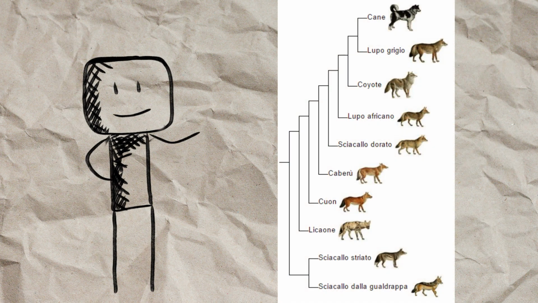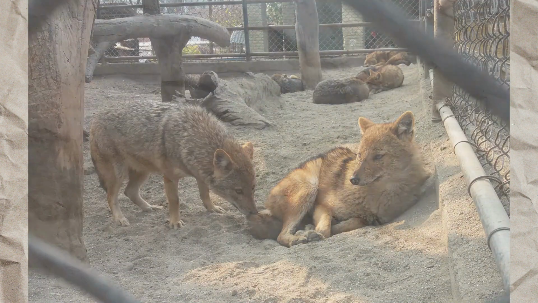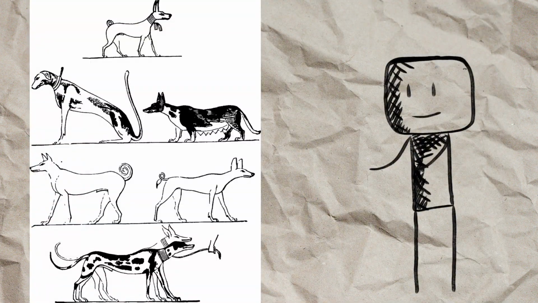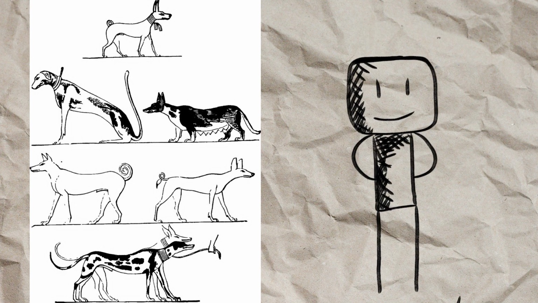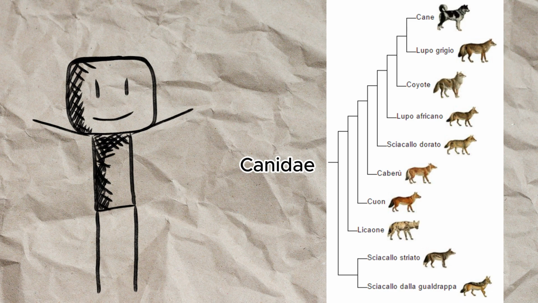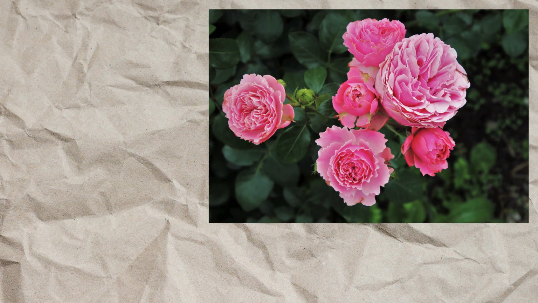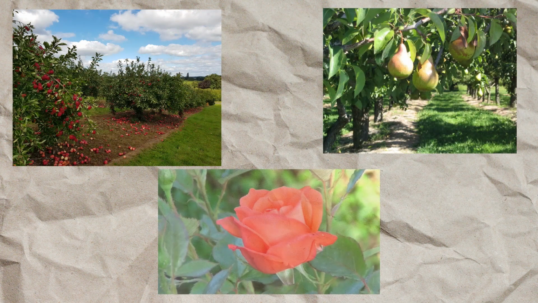For example, Canis is the genus that encompasses wolves, jackals, coyotes, and domesticated dogs, which are one species although they look so different, but that's for another time. Canidae is the family to which Canis belongs. In this rose family, we find the genera Malus, Pyrus, and Rosa. Within the Rosa genus are multiple species of roses.